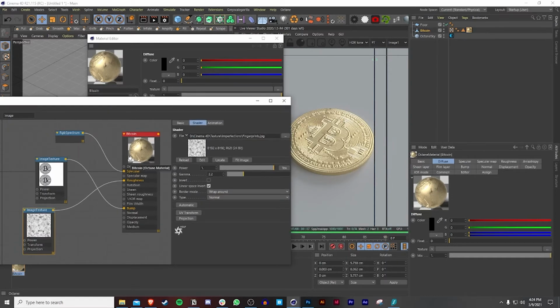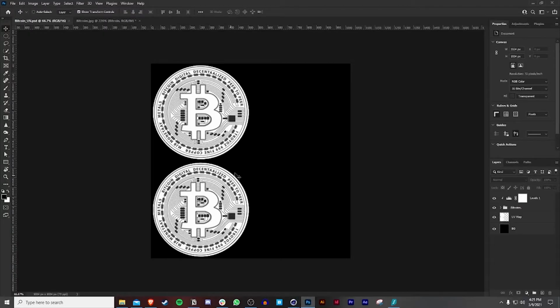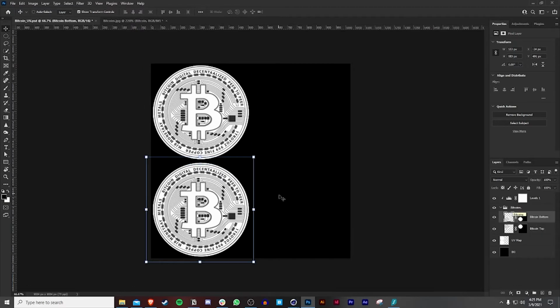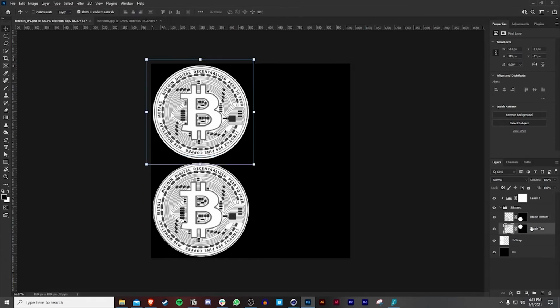And so I want to show you guys how to reload your texture in case you mess up. So you see this, I could probably improve that, right? So I can go to my Photoshop file. Let's say I can go to the top one, maybe move it, and move the bottom one as well. Maybe make it a little bigger, and so is the other one.